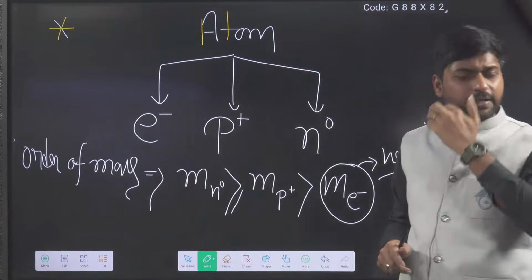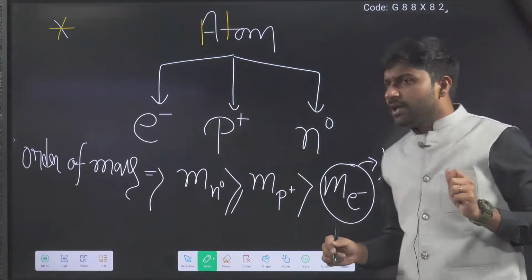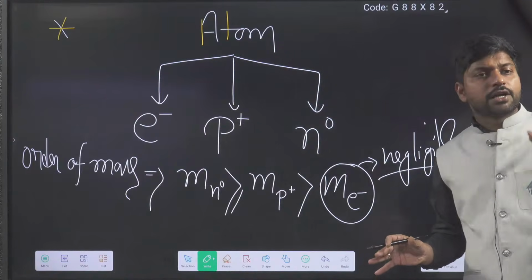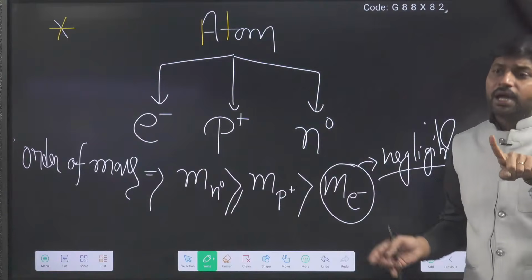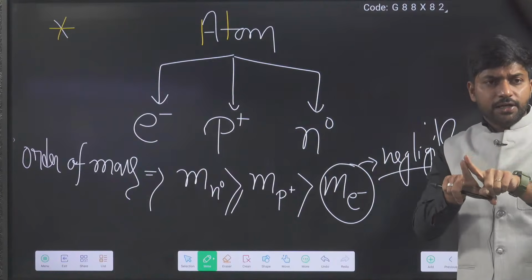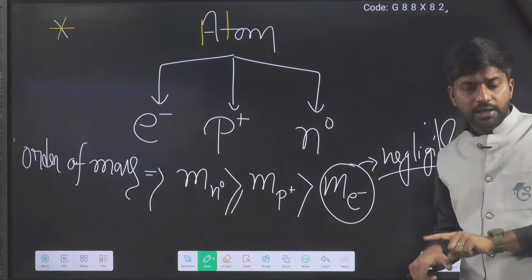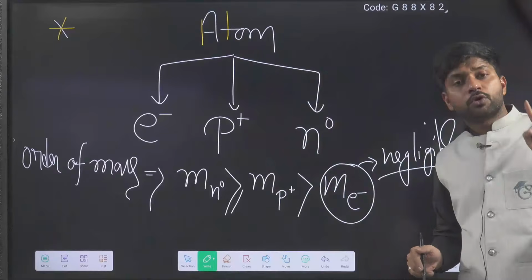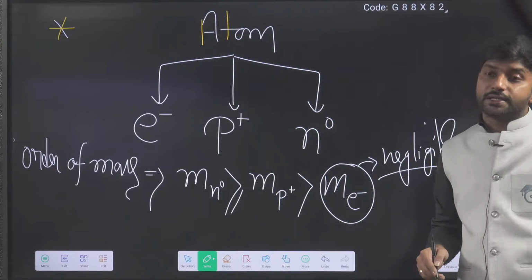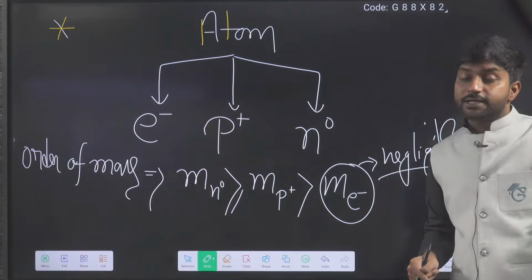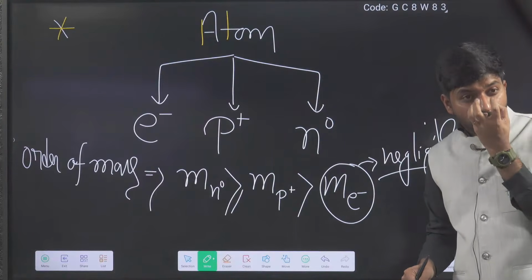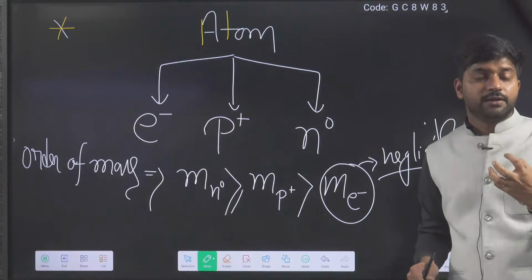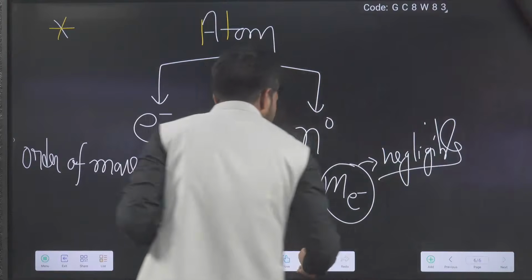Now after that, a very important thing I started to discuss: counting of electrons, protons, neutrons in the neutral atom. And then I said yesterday that we will discuss today the counting of electrons, protons, neutrons in ions, and what the logic and reasons are for the formation of ions. So now we are coming to that.